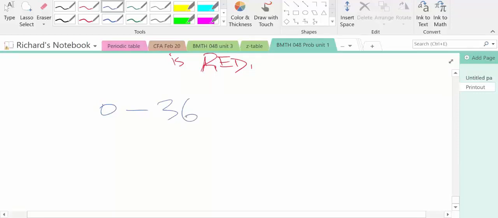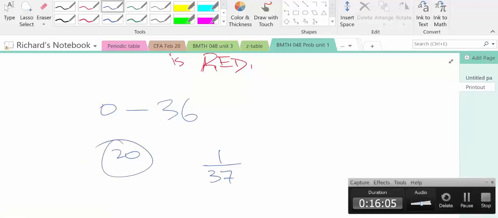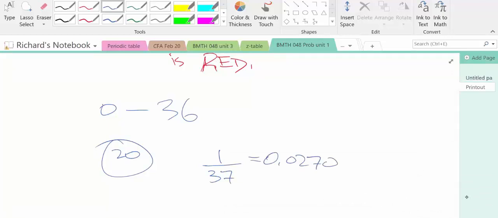So if she put her bet on number 20 and she won on the number 20, well, what's the probability of that happening? Well, there are 37 numbers total in the European roulette wheel. So 1 out of 37 would be the probability that she would win if she bet just on the number 20. What does that work out to in terms of a percentage? 0.0270, or a 2.70% chance of winning.